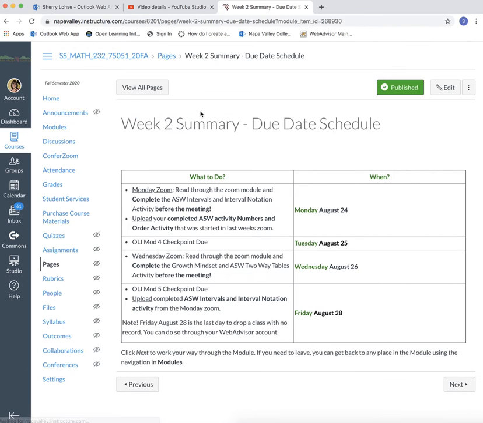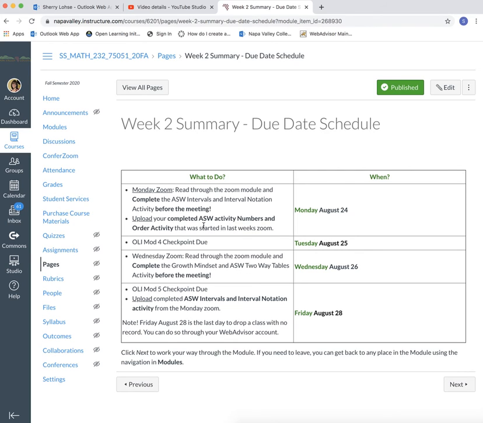So this is going to give you the weekly schedule at a glance. Our Monday Zoom. Before then, you need to read through the Zoom module and complete the intervals and interval notation activity before the meeting. So this is new. I've decided to make our meeting time more efficient. You're going to have to work on those activities before we meet, and then talk about things with your group members. We're also going to be uploading those completed activities once you're done.